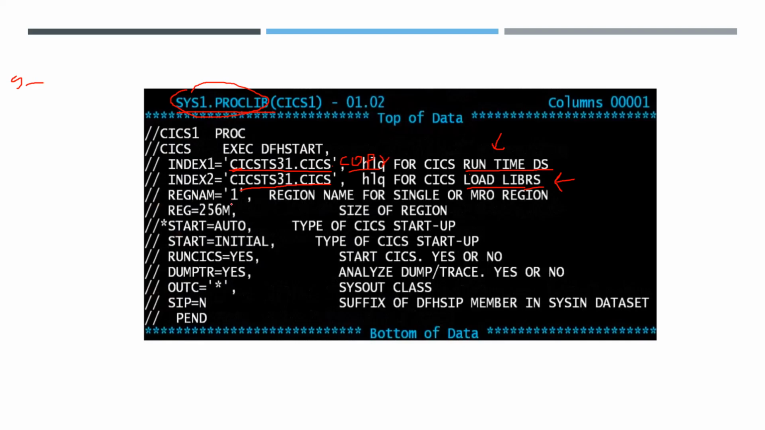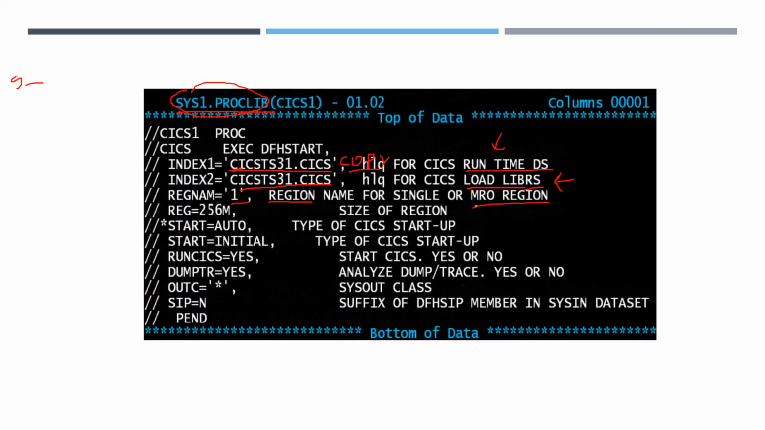Region name equal to 1. 1 in the sense it is having a single region. If it is having multiple regions, then it has multiple numbers like 3, 4, 5. How many regions is KICKS operating? KICKS can have multiple regions. It is called multi-region operation, MRO. KICKS can have multiple regions, operating in multiple region operation to decrease the workload.